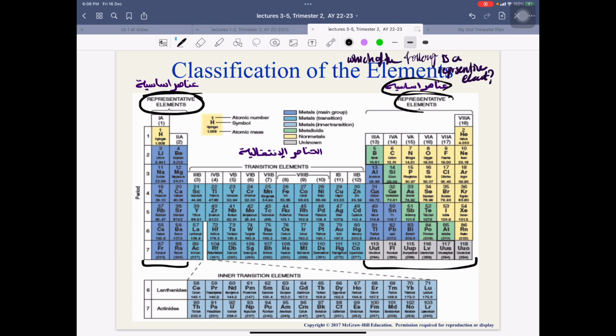In the middle of the periodic table are the transition elements. Then down here, which are mostly rare in nature, they become the inner transition elements, but we're going to focus on what? We're going to focus on the representative elements here, representative elements there, and the transition elements. That's what we're going to focus on mainly.